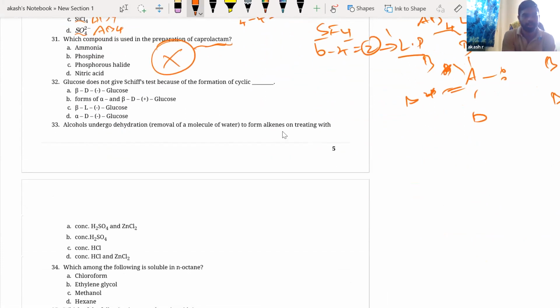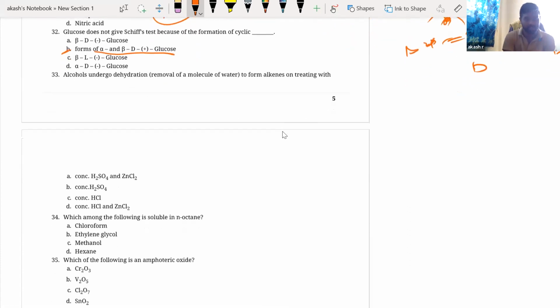Next, glucose does not give Schiff's test because of the formation of cyclic forms of alpha and beta D plus glucose. We already know this, right? So glucose has 2 forms, anomeric forms, alpha form and the beta form, glucopyranose. Right. Okay. Next. And you have to understand that glucose is always plus. There is no way that you can go for minus. Right. Where all the places you have minus, it is only case you have plus. At least if you know this, you have to answer the question.